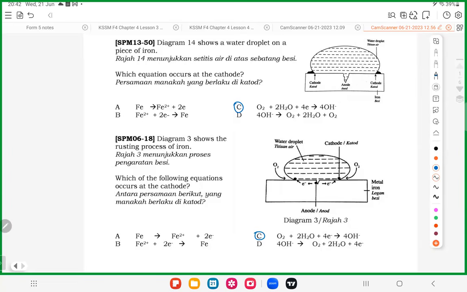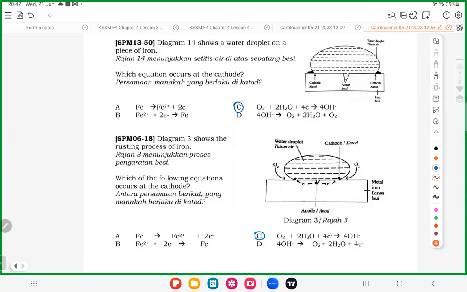How does rusting work? First and foremost, the iron donates electron to become Fe2+. The electron donated by iron needs to go somewhere. Where does it go? The corner of the water, where it is received by the water and the oxygen. When electron is received by oxygen and water, they become OH minus.